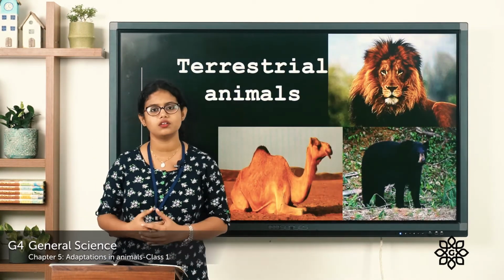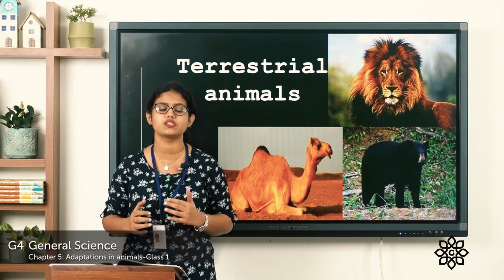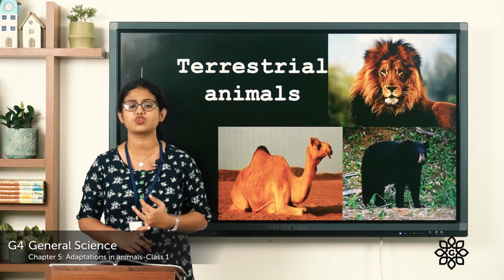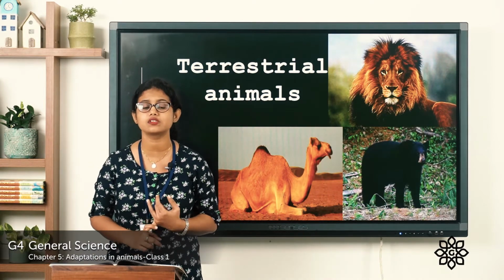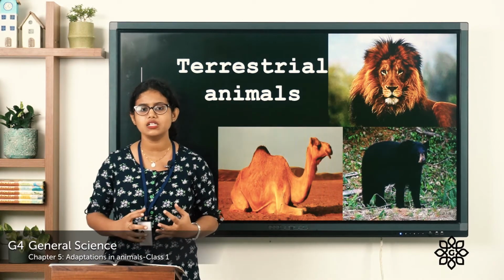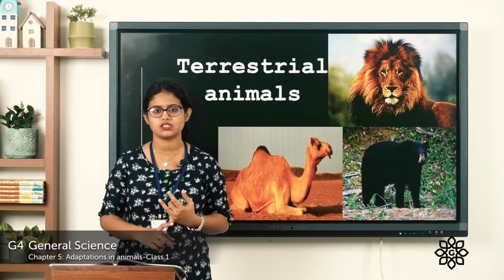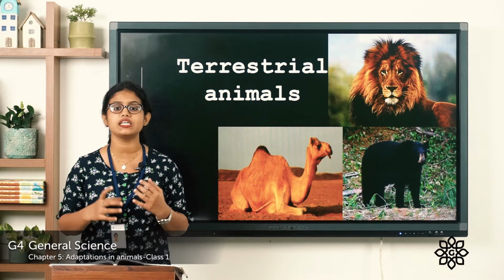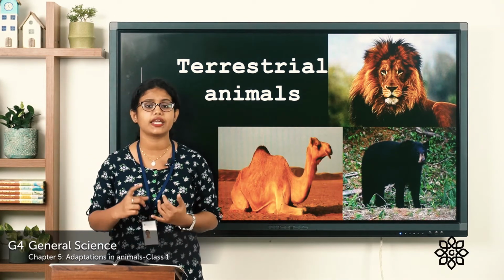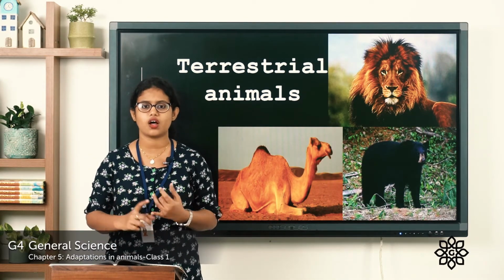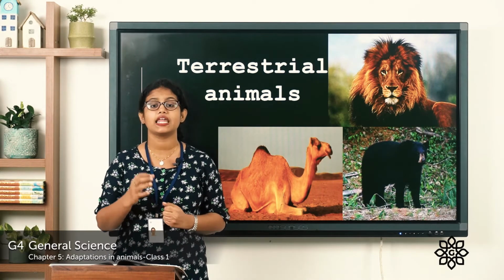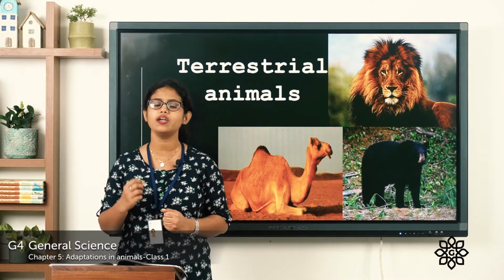The first one, terrestrial animals. So what are these terrestrial animals? Animals that live on land, we call terrestrial animals. And most of these animals have legs, they can walk and they can run faster. And all these animals have some special features that help them to survive on land.